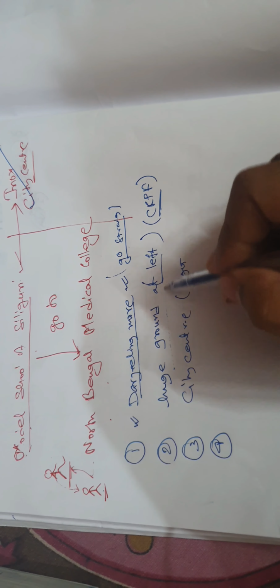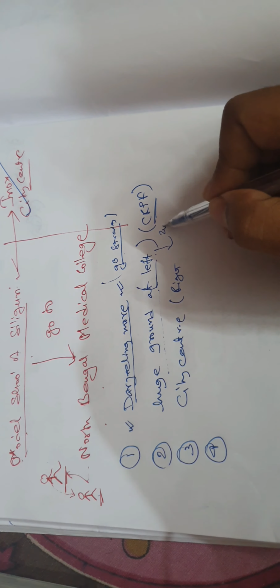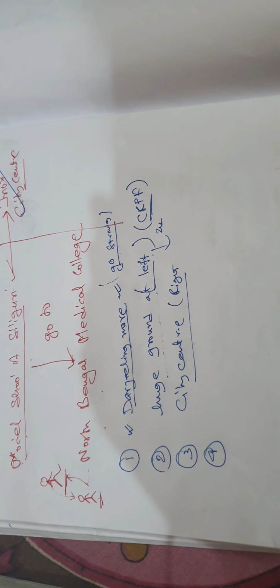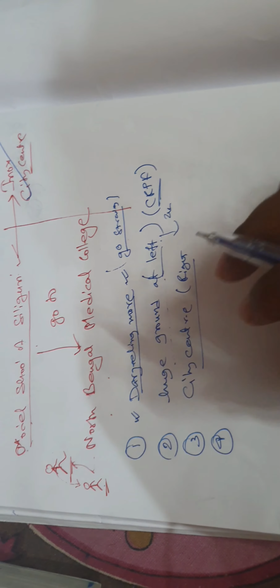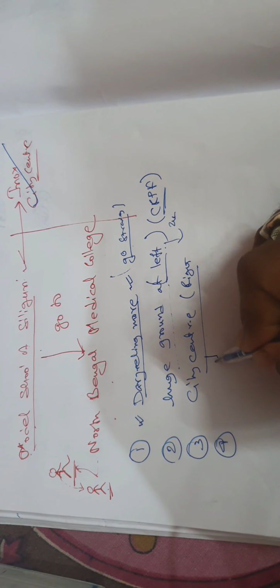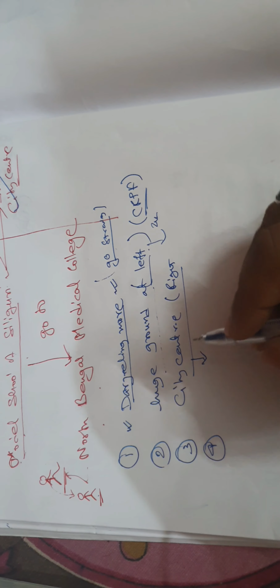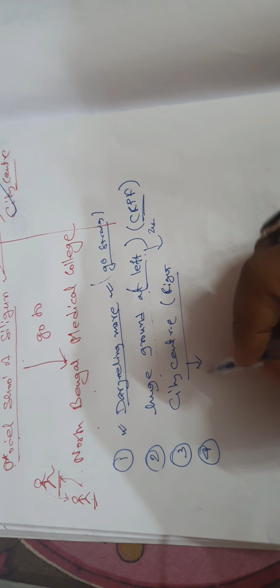And then he will find a huge ground at the left and he will go a little bit more, maybe another 2 kilometers, and he will find City Center. And from City Center, he has been asked to go straight. And at right, he finds